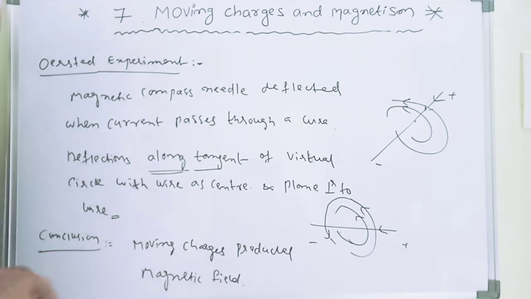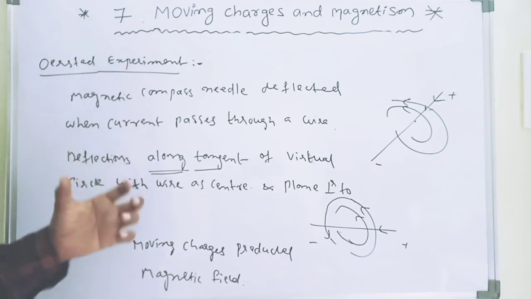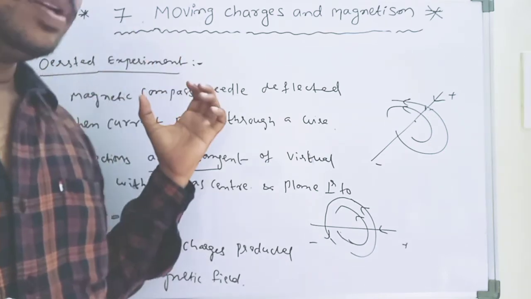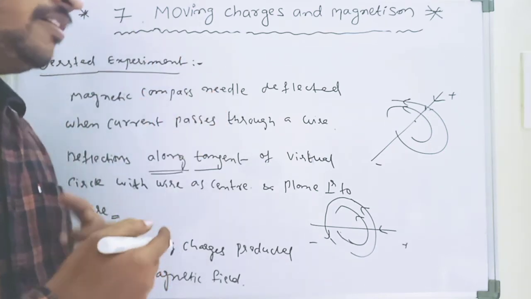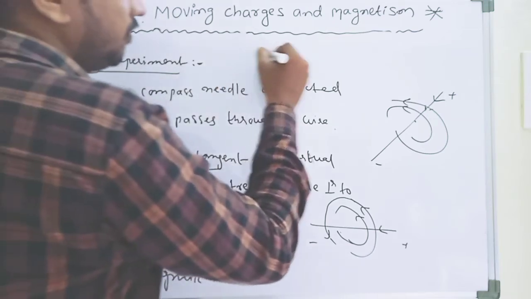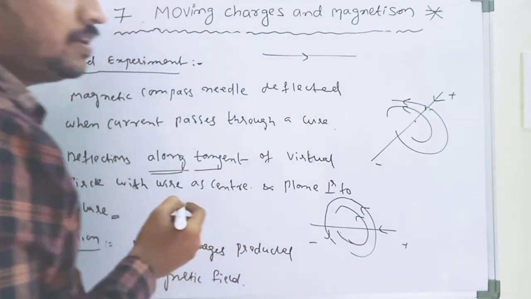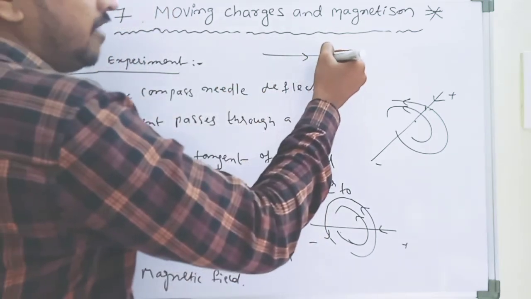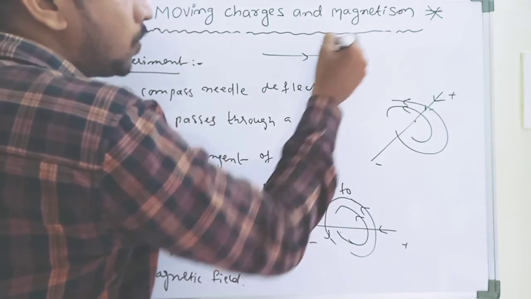Simple. What does Einstein's experiment say? When current passes through a wire, a current carrying wire, the wire has a magnetic field around it.